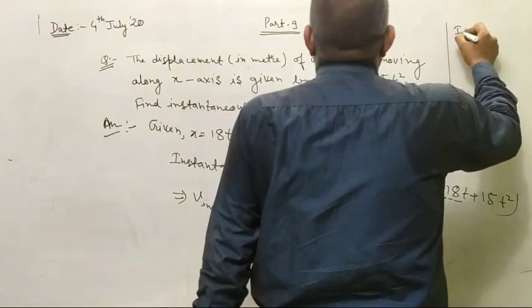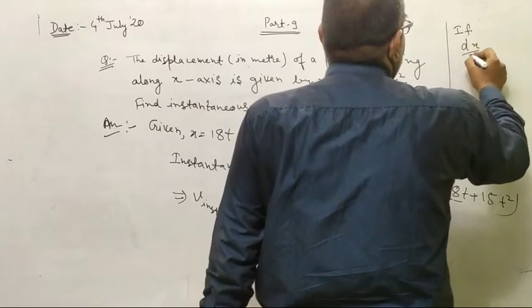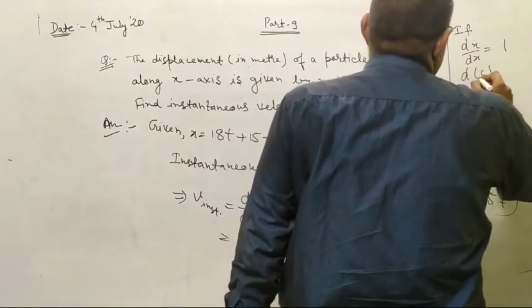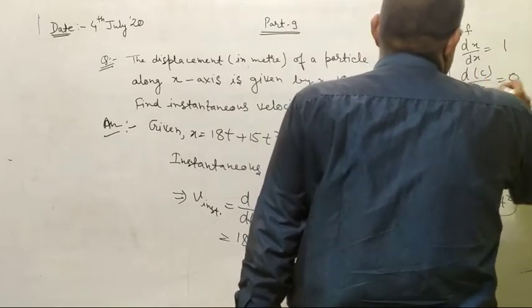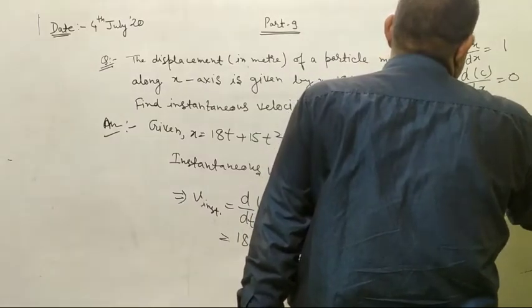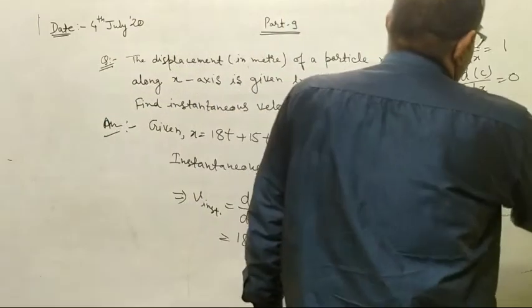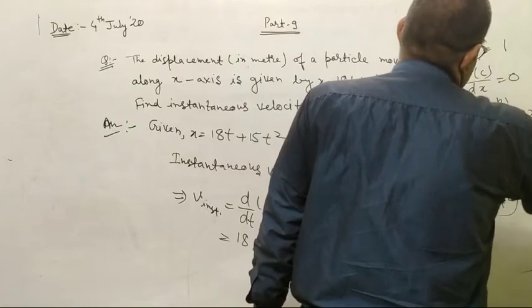Now there are rules of differentiation. dx upon dx, its value is 1. If any constant is differentiated with respect to x, then its value is 0. And if x to the power n is differentiated with respect to x, then it can be written as n x to the power n minus 1.